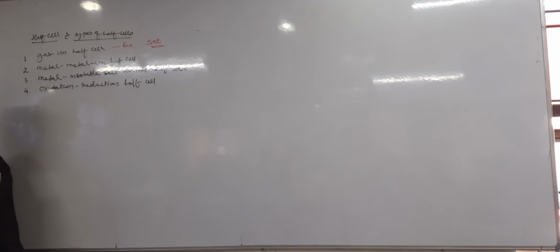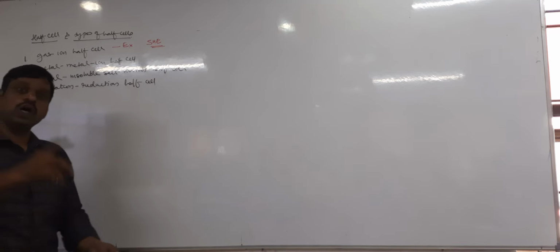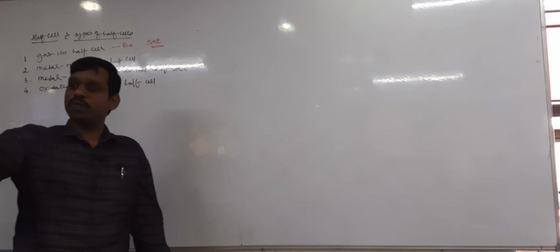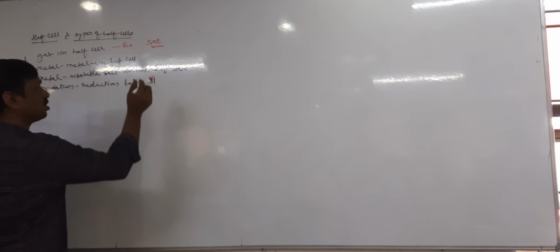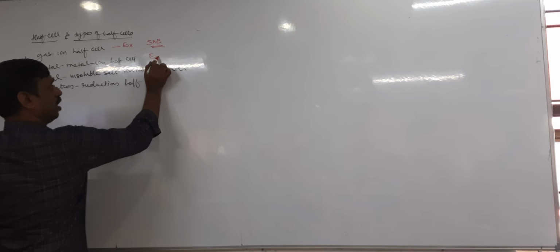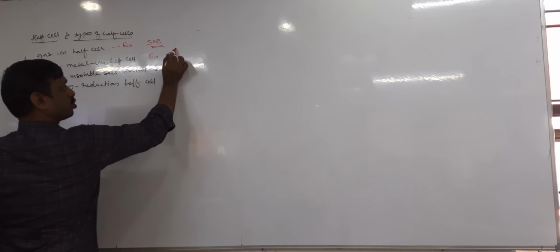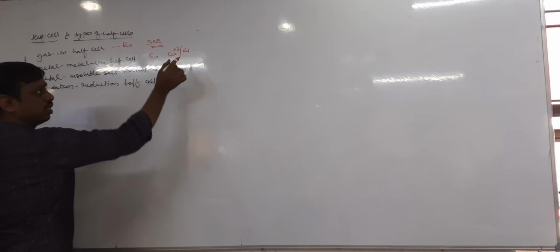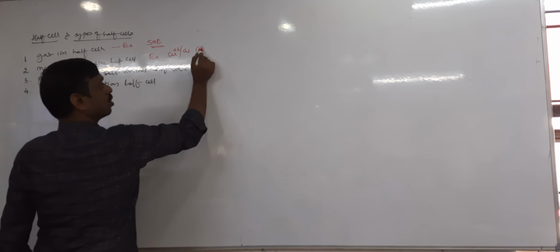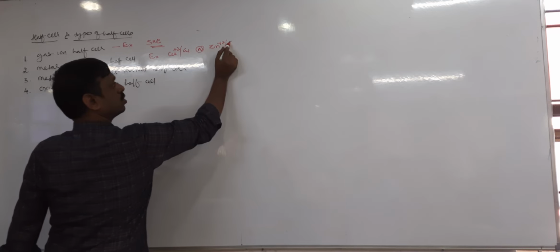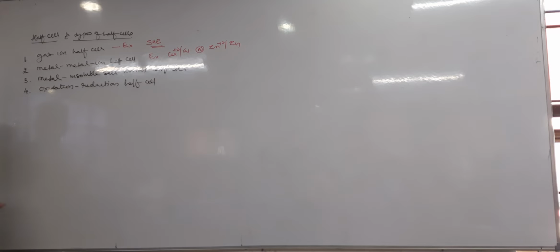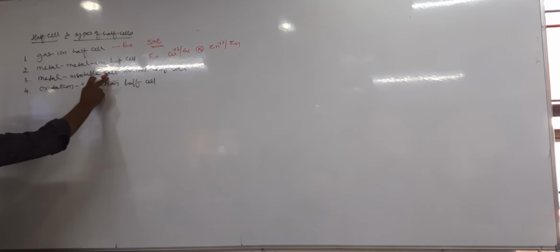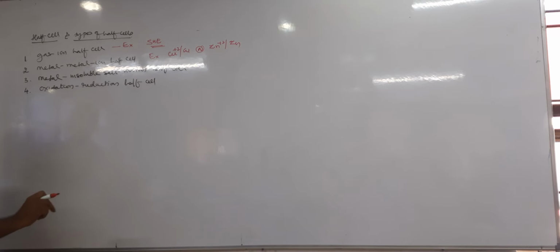Daniel cell, but actually we want half cell. In Daniel cell there are 2 half cells, no? The 2 half cells are also metal ion only, like copper rod dipped in copper sulfate, zinc rod dipped in zinc sulfate. That means both are examples you can take, like Cu+2 dipped in Cu, or Zn+2 in Zn. Both are examples for metal ion. And the metal insoluble salt anion half cell, we have not studied, we will discuss it in detail.